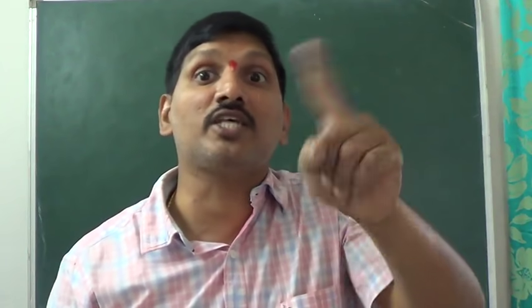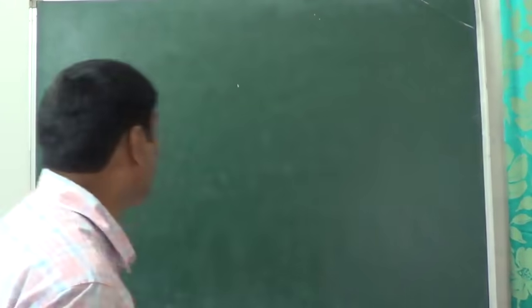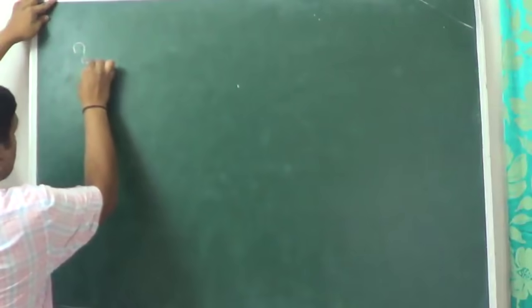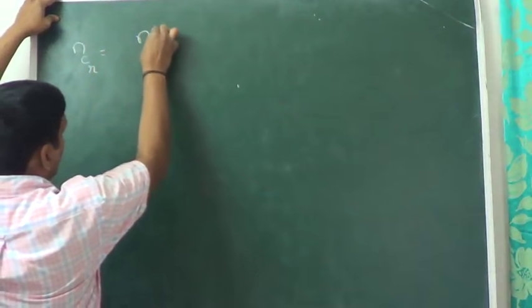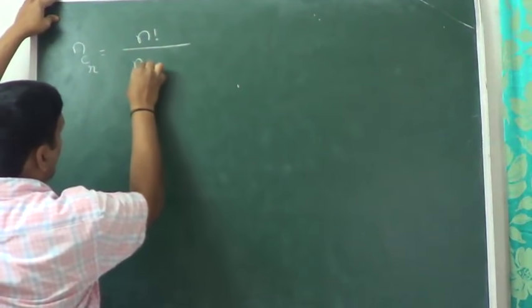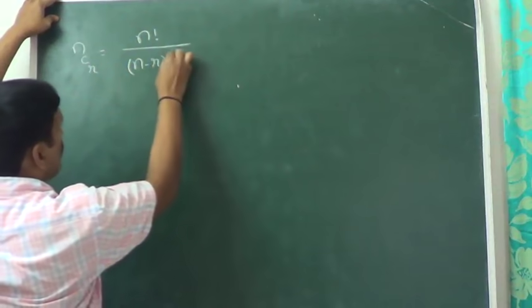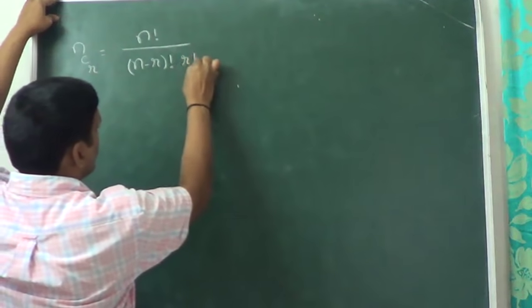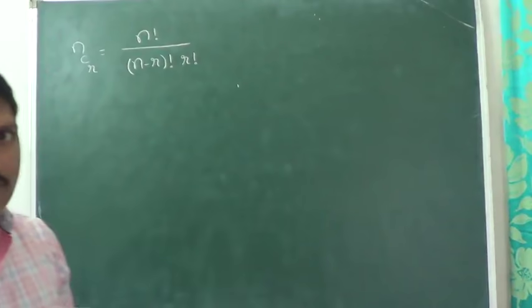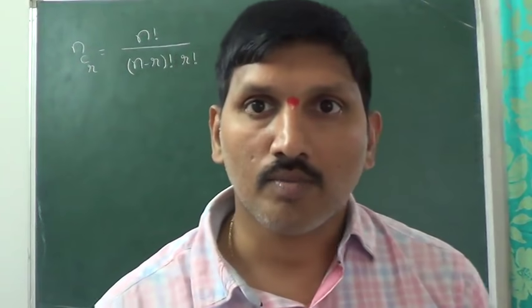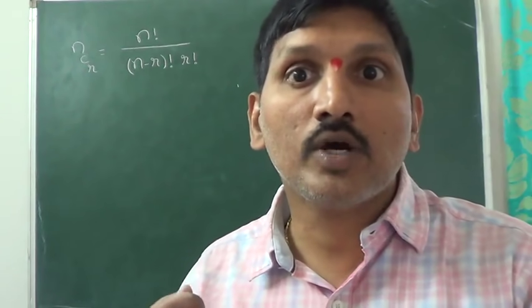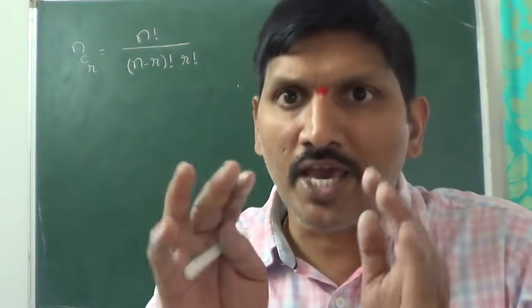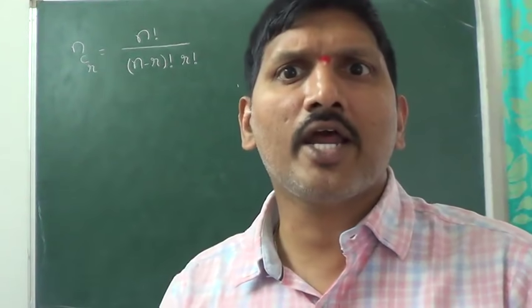Combination, the first letter is C. That's why we are going to use the notation C. Now, that is nCr. nCr is equal to n factorial divided by n minus r factorial into r factorial. That is the formula for nCr. nCr means from n persons we have to select r persons at a time.